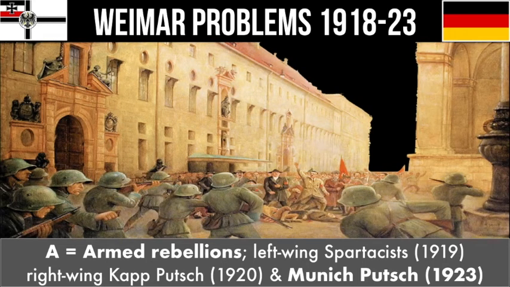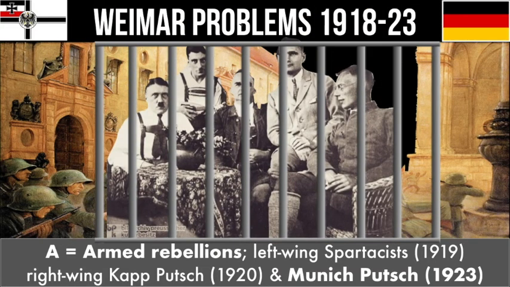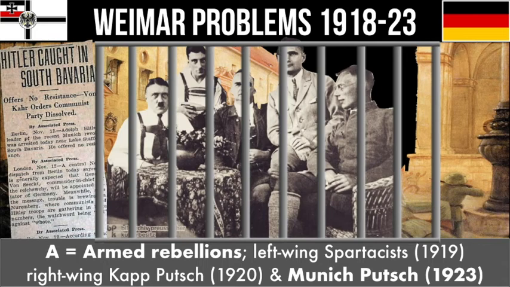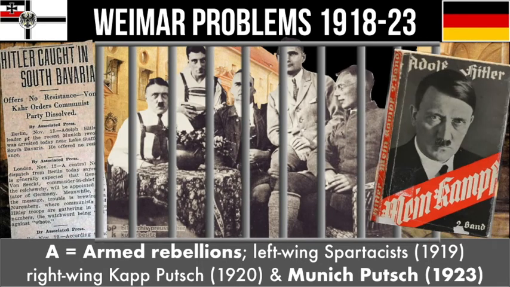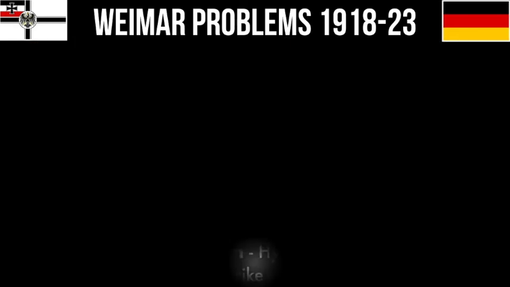fairly easily defeated again. It's another example of an armed rebellion against the government, but it's also really important because it puts Hitler on the map. Hitler was arrested and sent to prison, but he was given a very lenient sentence because the judge was quite sympathetic towards him. It also got his name known internationally and all across Germany, and being in prison gave Hitler time to write his book Mein Kampf, where he set out all his ideas about how he was going to destroy democracy. Our final letter of Weimar is R.